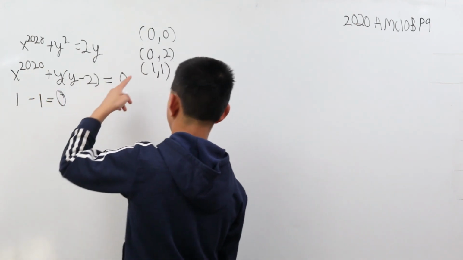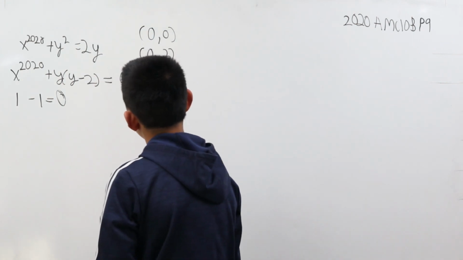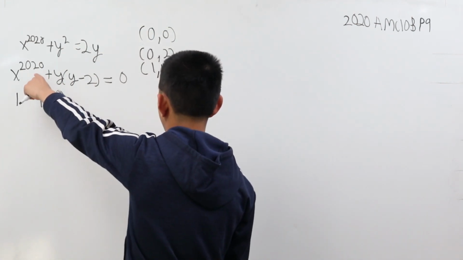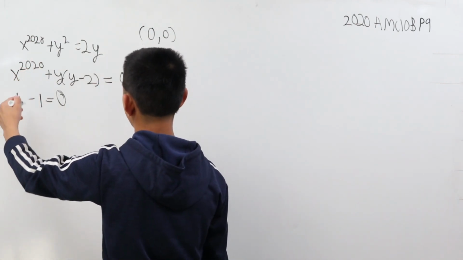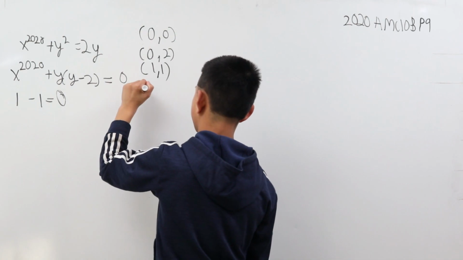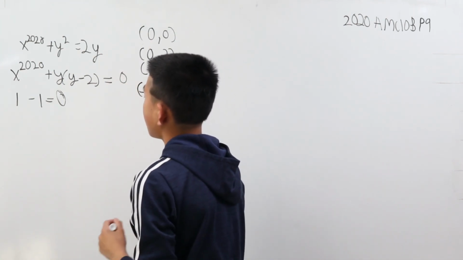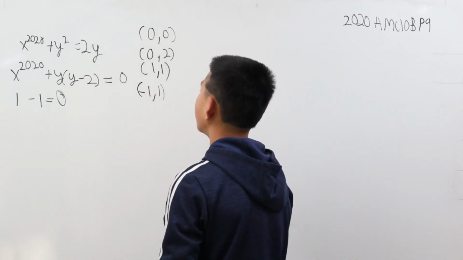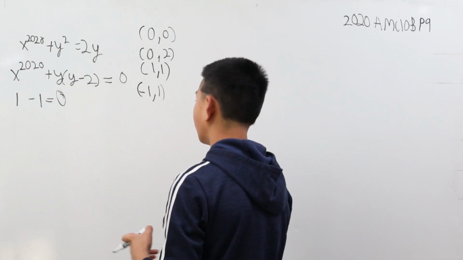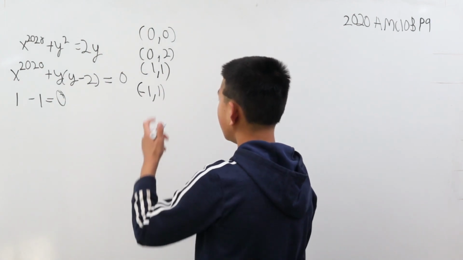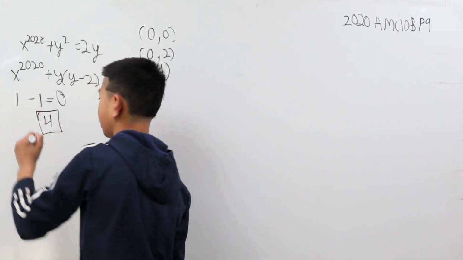Now, you might be thinking there's 3, but there could be more. Because this is an even power, we can plug x equals negative 1 in here to also get a 1. So x equals negative 1, y equals 1 also works. After observing this for a bit longer, we see that these are the only options available. And we count these up. There's 4, so our answer is simply 4.